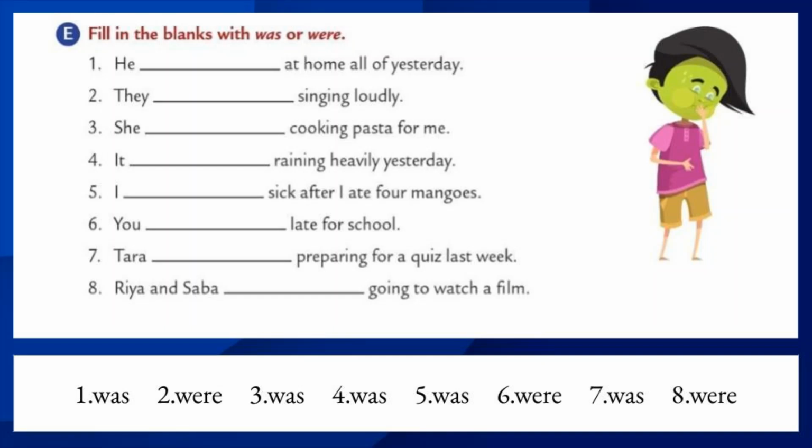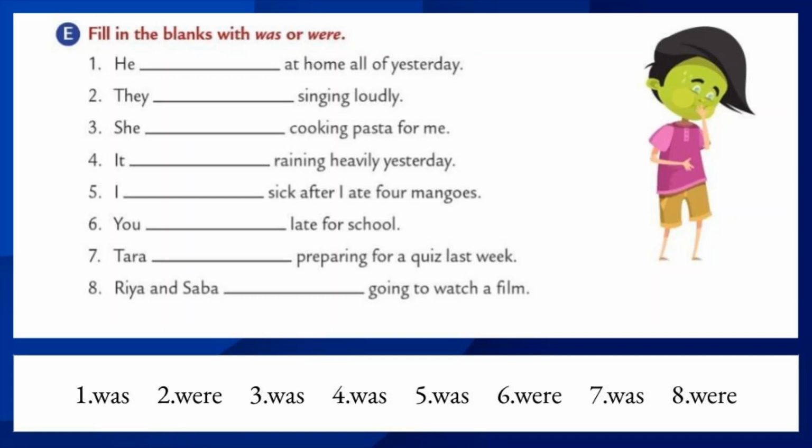Let us do the first one, that is, he dash at home all of yesterday. So the subject is he. Then which verb is correct for the first one? Was or were? Yes, you're right. Was. He was, because was is used for singular subject only.